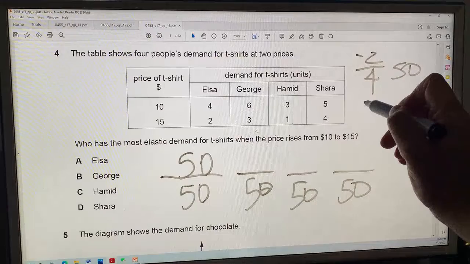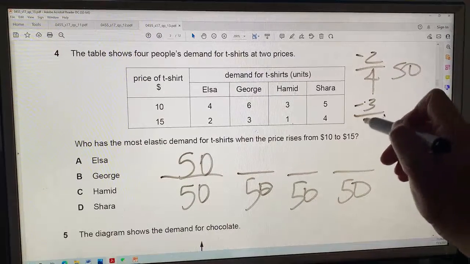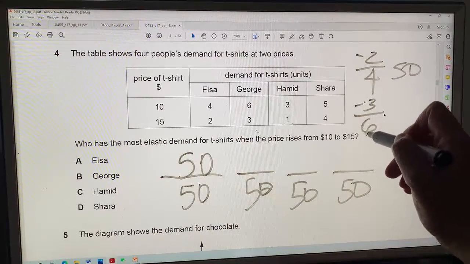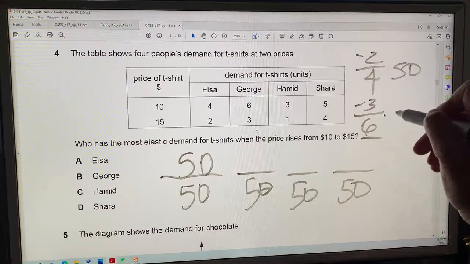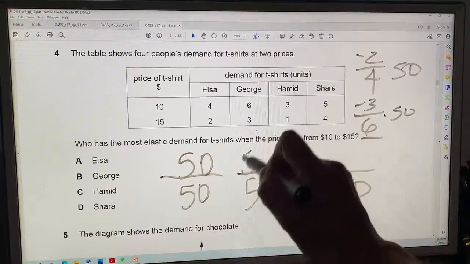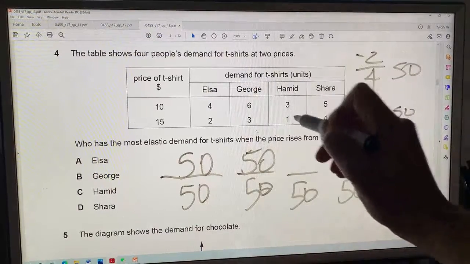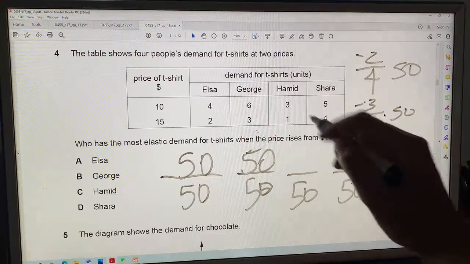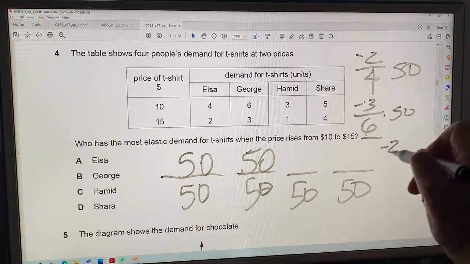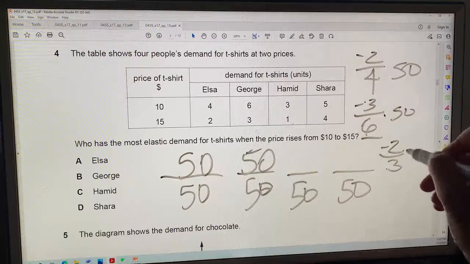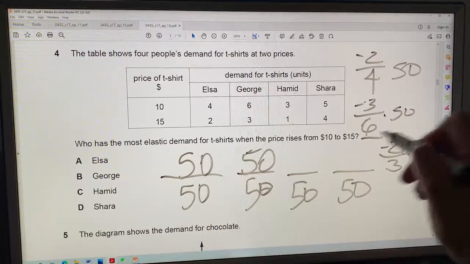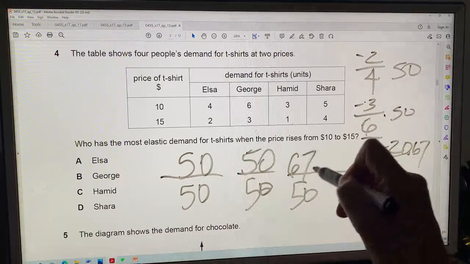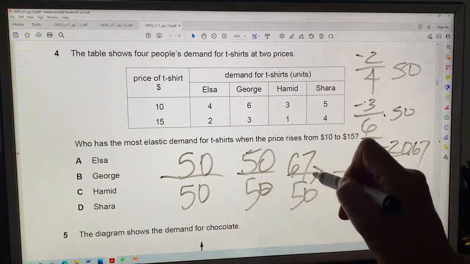Price increases, he buys 3 less out of 6, the original amount. So that's 50%, 50%. Hamid's decrease is minus 2 over 3. So that's 0.67 or 67%. That's more than 1.